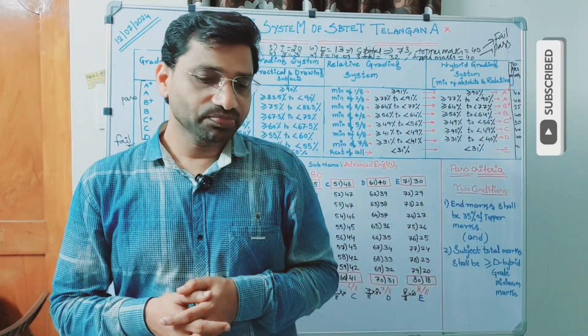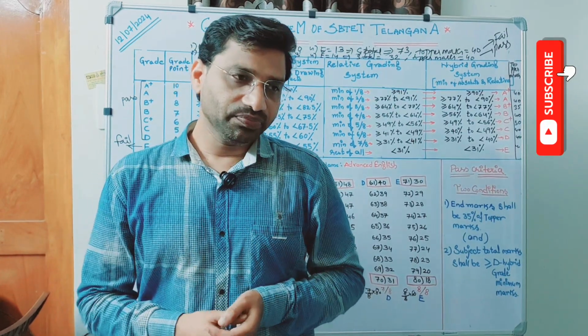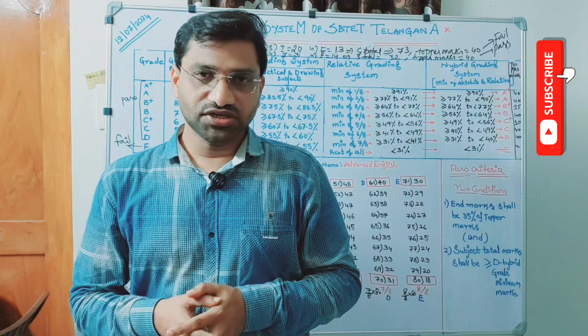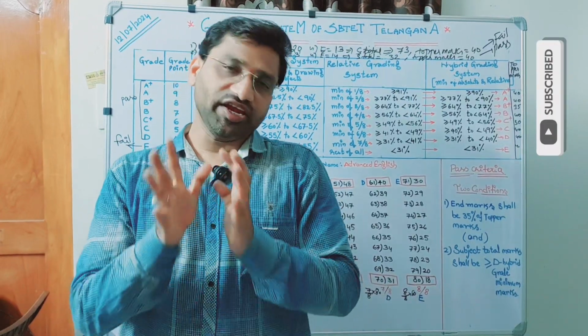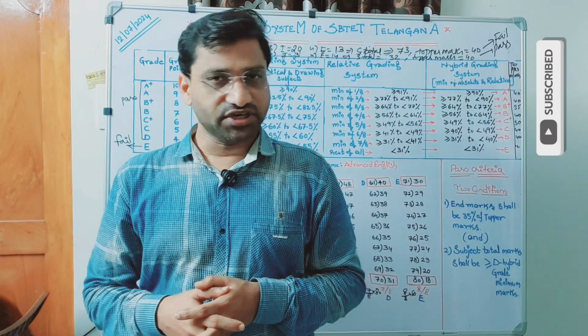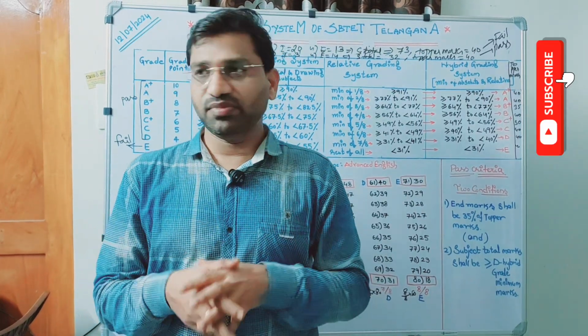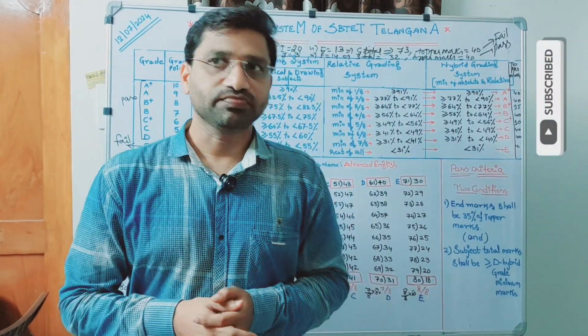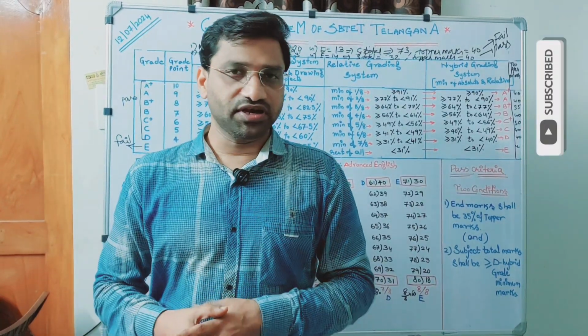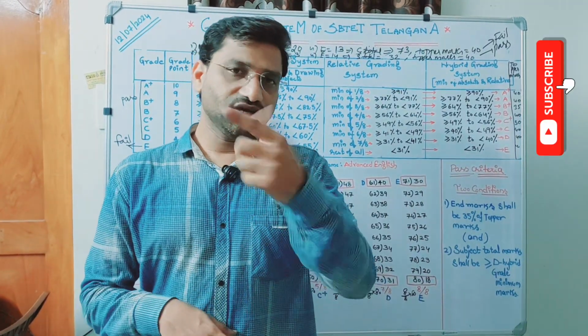For example, one candidate appeared in the first semester examination in October-November 2018. Suppose he passed all 9 subjects, but failed in one subject, let us say English. Then he appeared in the 2019 supplementary, and failed again because he was absent.